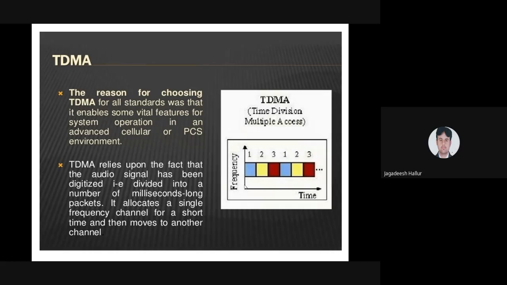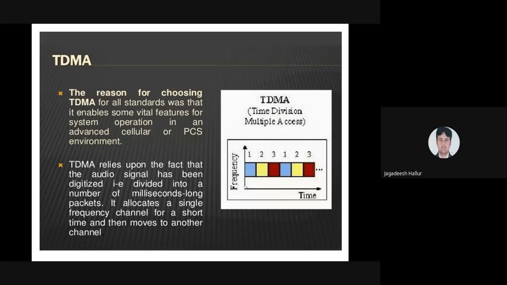So 1, 2, 3. He has shown different colors here. 1, 2, and 3, and again the same colors are shown for 1, 2, 3. So different time slots are allocated to individual users, so that more and more subscribers can access the particular network. This TDMA technique can be used in advanced cellular techniques.